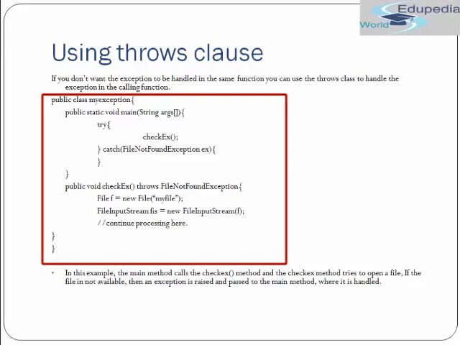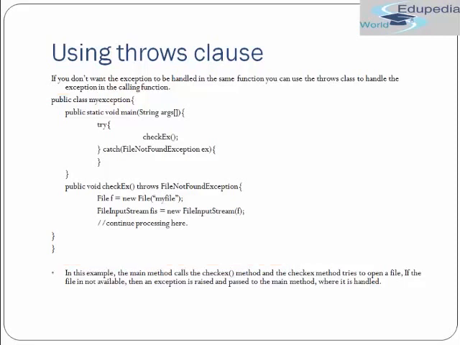Now what we are doing is trying to read the file in that method, and we are using a throws clause with it. So we are not throwing an exception here using try catch, rather we are using throws so that our exception can be caught wherever this method is getting called. This method is getting called in the main method, so inside the main method we have try and catch. If FileNotFoundException occurs, whatever we have written in the catch block of the main method will get executed. So this is how throws works. Okay. In this example, the main method calls the checkEx method, and the checkEx method tries to open a file.